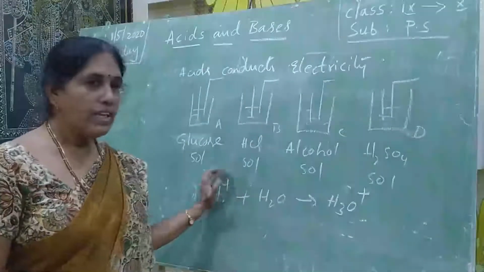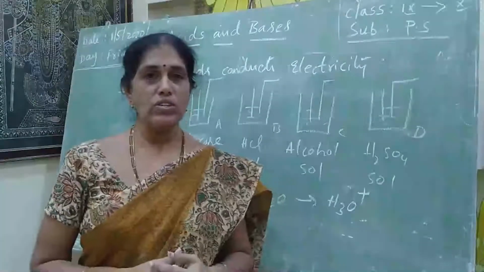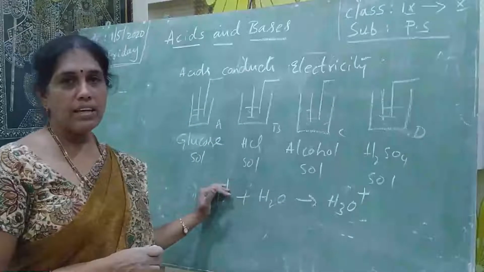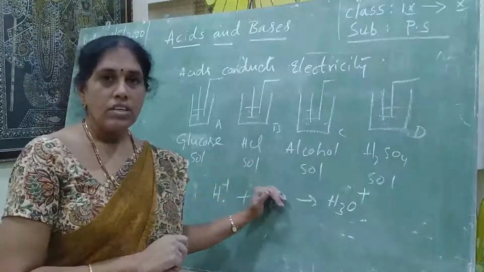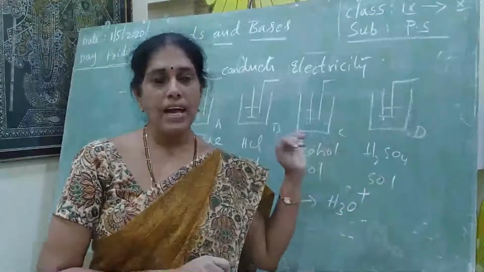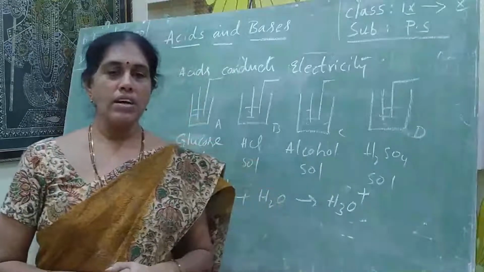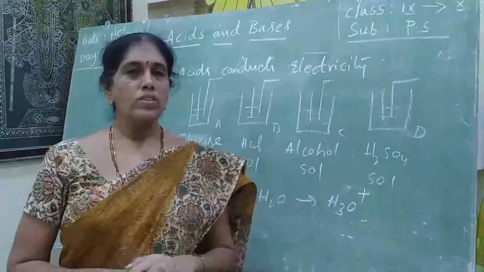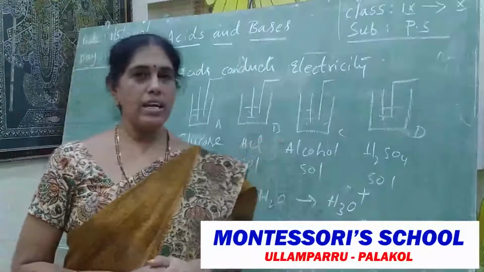So when the acids are in the presence of water or aqueous solution only, they liberate H plus ions. Those H plus ions will not exist alone. That's why they will combine with water. By that, what will form? H3O plus ions. This is also called the hydronium ion. So all acids will produce H plus ions in the water.